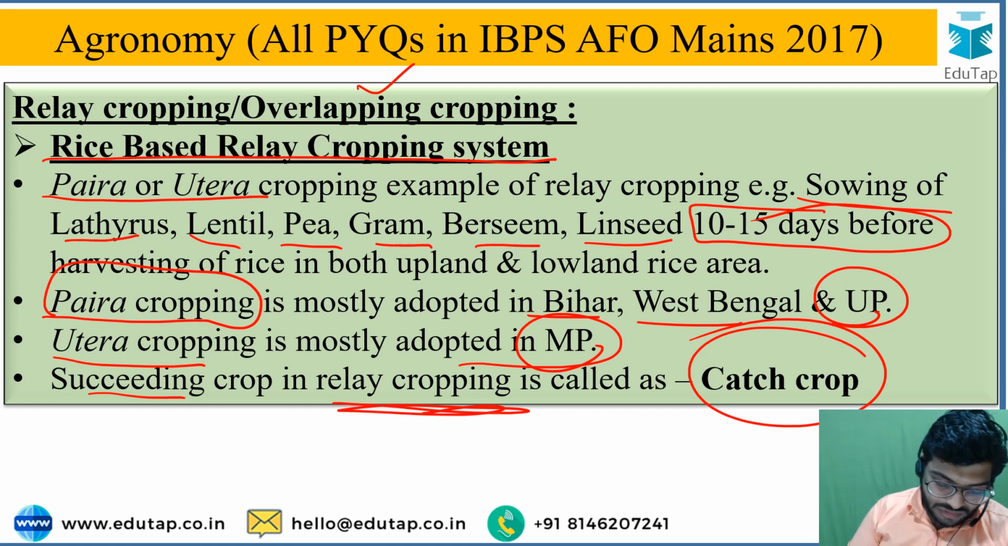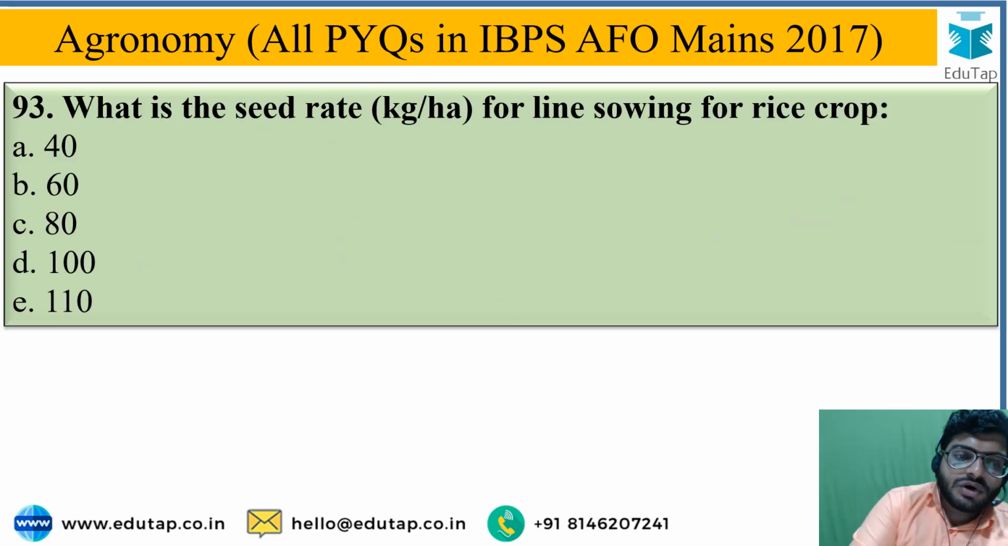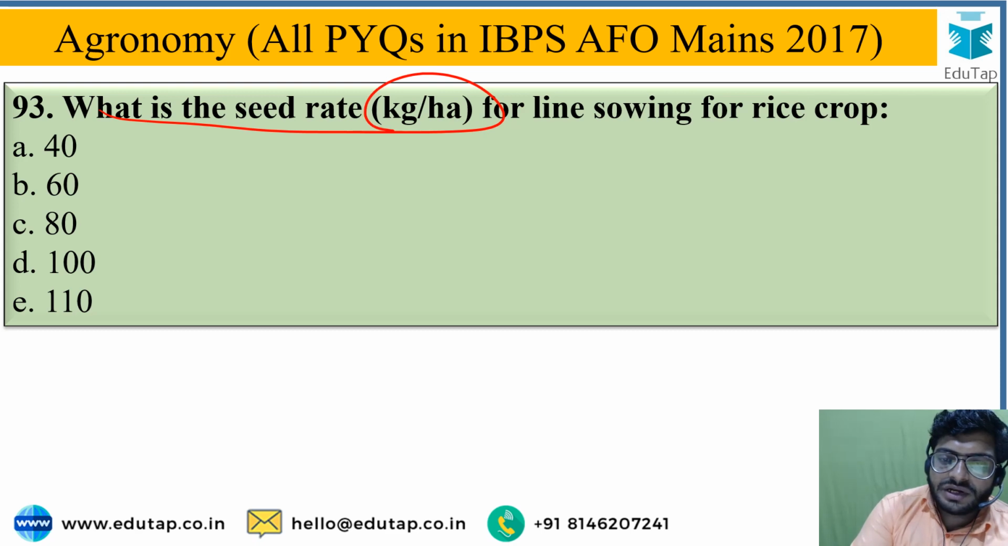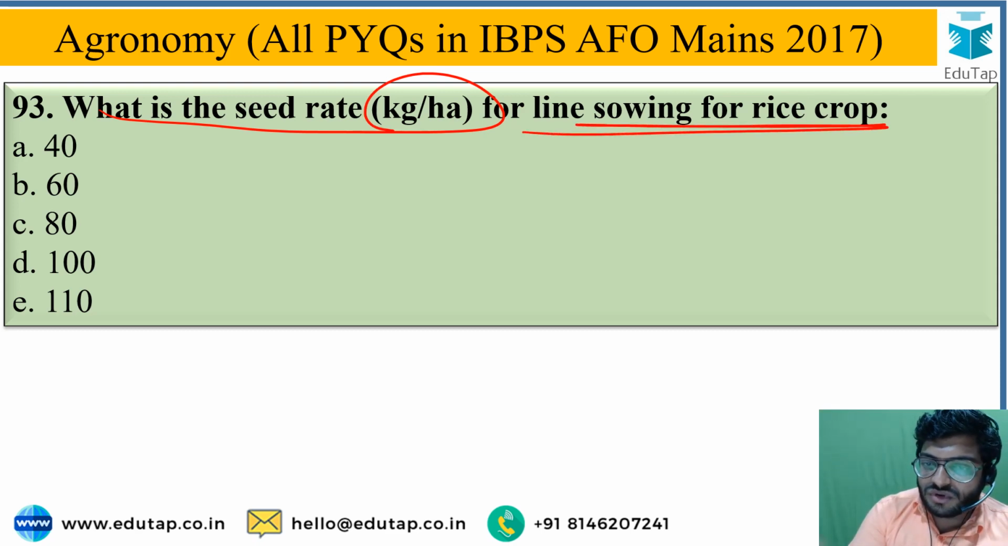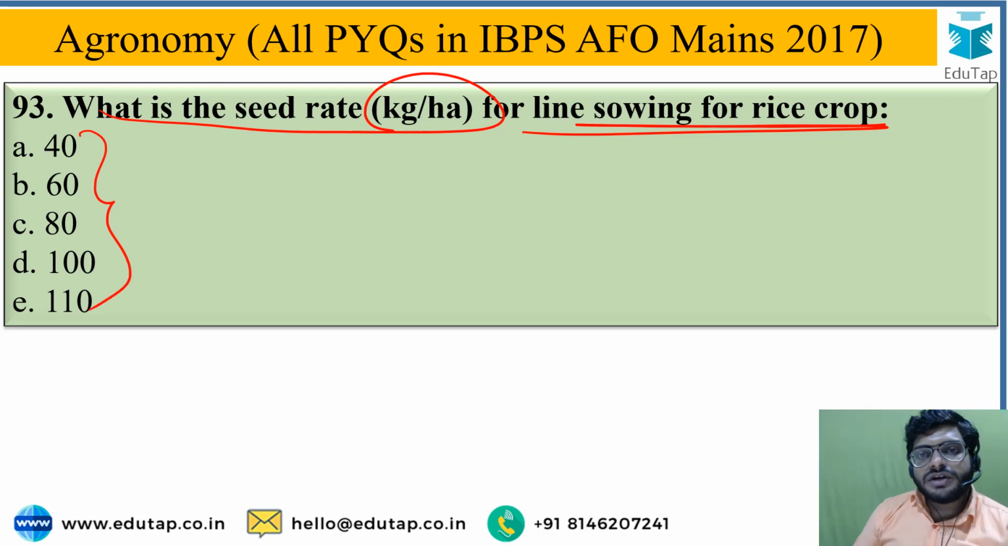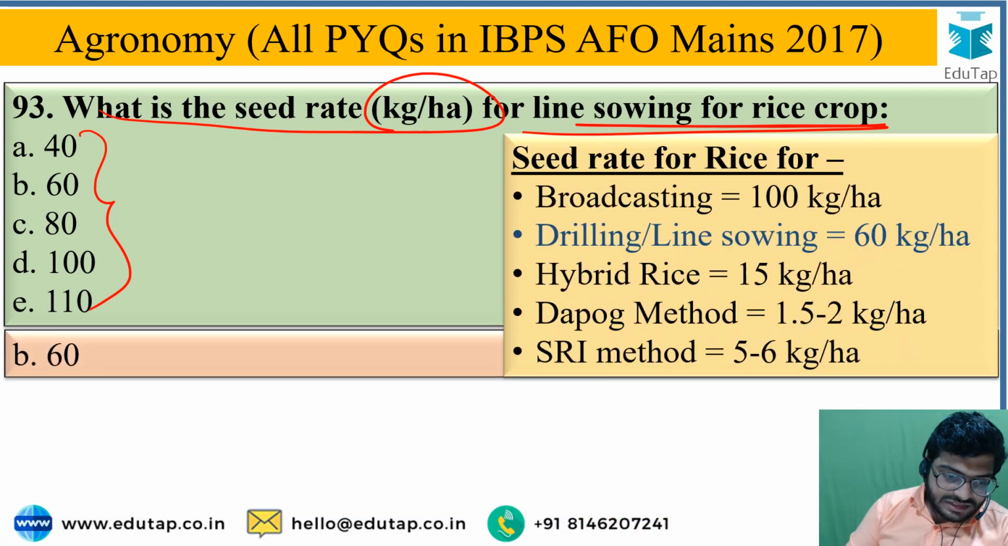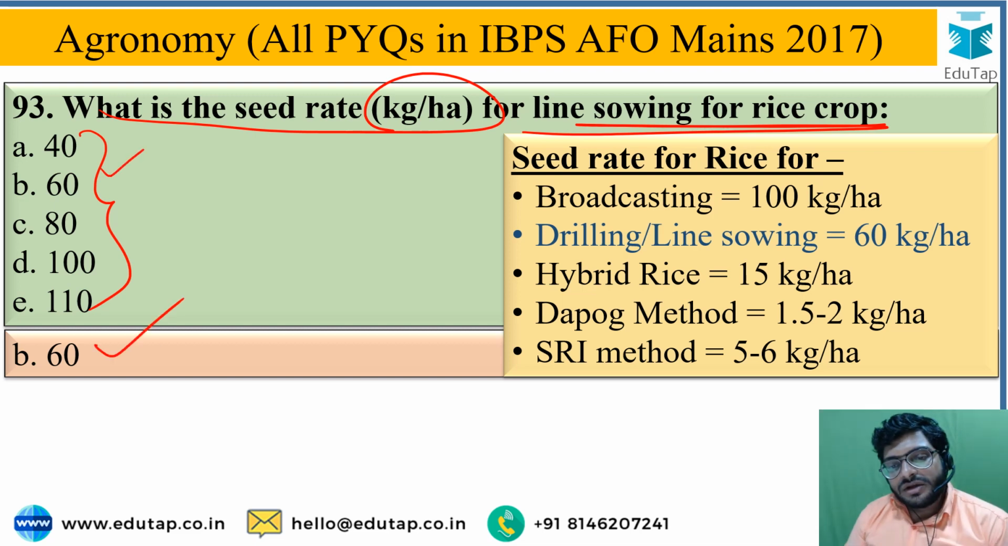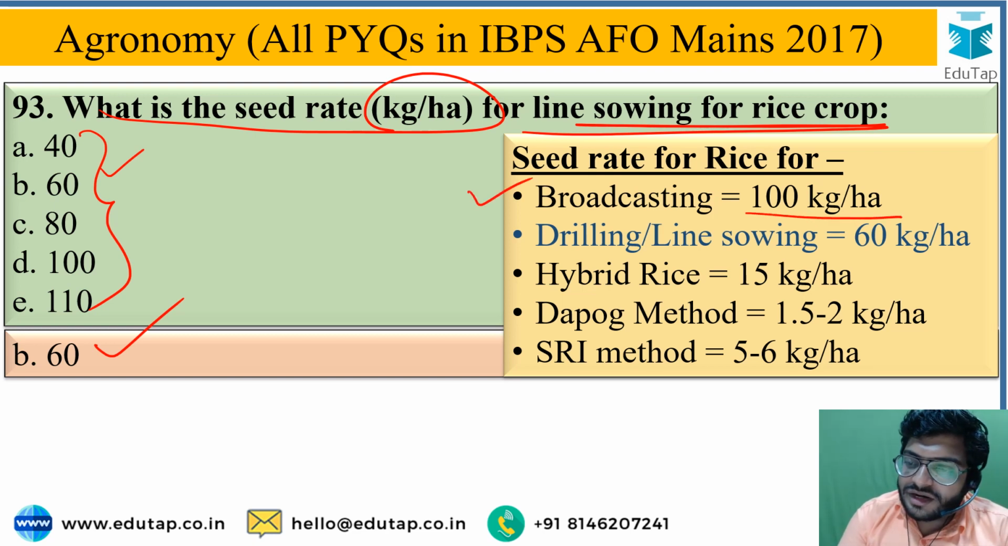Okay. Next question is, what is the seed rate in kg per hectare for line sowing for rice crop? So from the given options you have to identify how much seed rate will be required if you follow the line sowing method in rice, means drilling method in rice. So from these options the correct answer is option B, that is 60 kg per hectare. So if you adopt other methods of rice cultivation, means broadcasting, you will require 100 kg of seed rate.